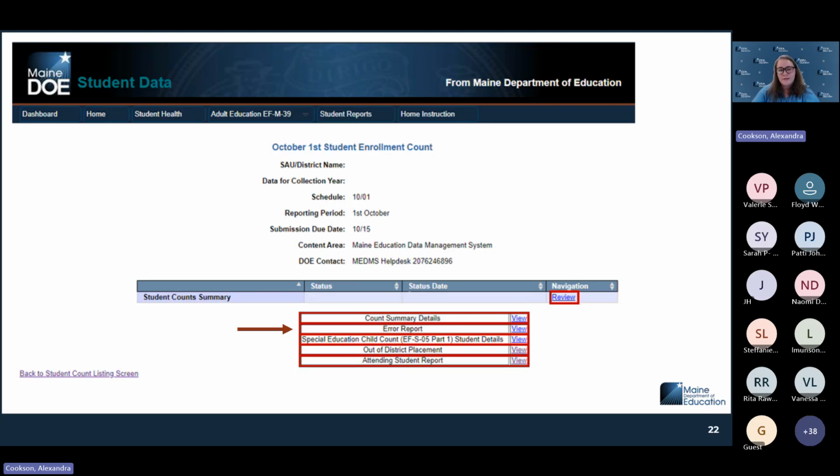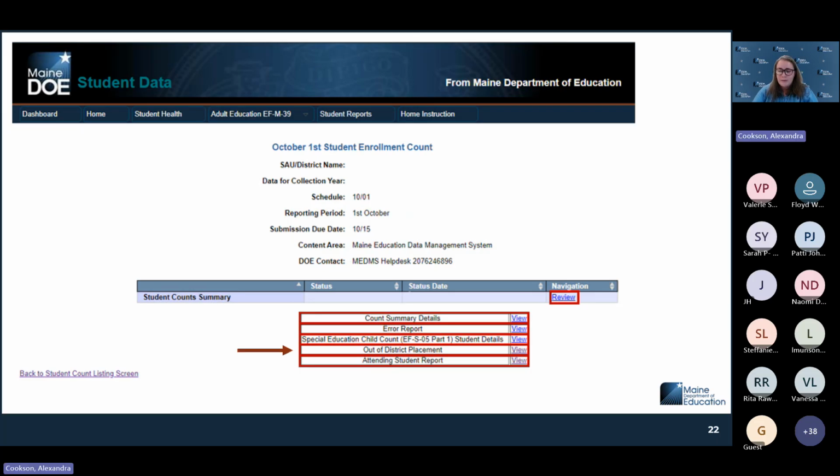So we saw on the previous screen there was an error. If we wanted to make sure that that error was not going to interfere with our data and our subsidy, this is the report we would go and take a look at. The special education child count, EFS 05 part 1 student details, that's the one that I was showing you on the previous screen. You can access it from special services, but it's also available within the October 1st student enrollment report to make sure that all students who are receiving special education services are counted.